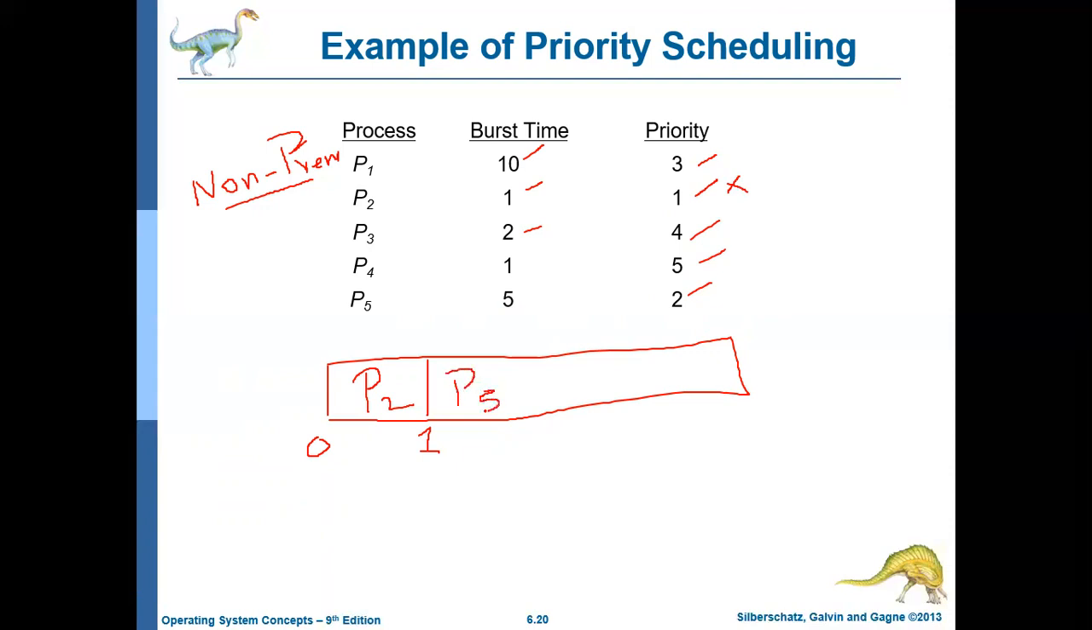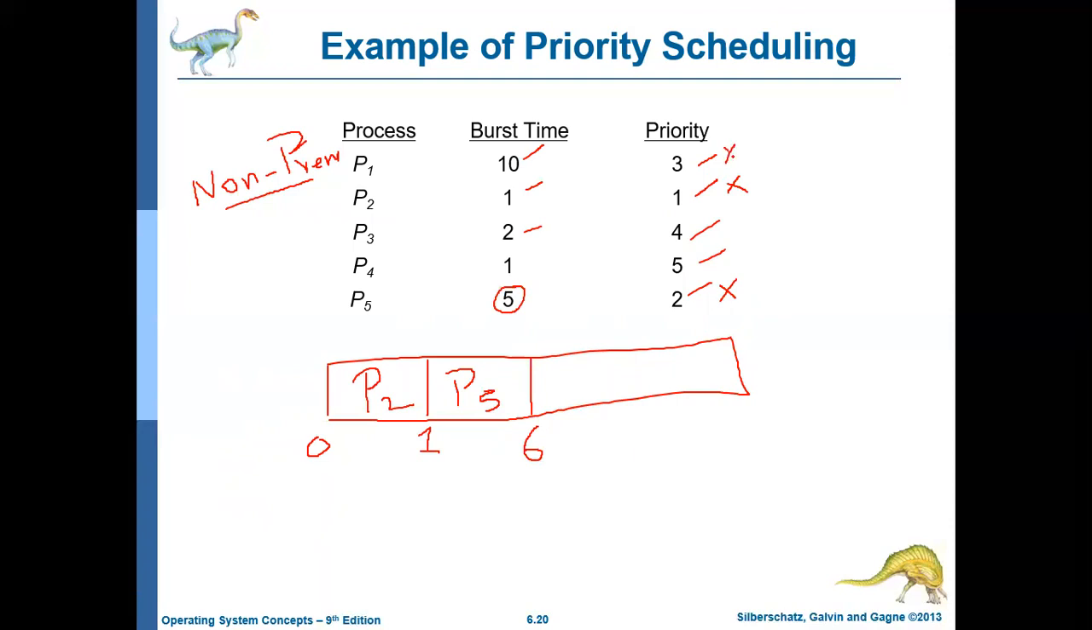Sorry, P5's burst time is 5 milliseconds. So it will execute for 5 milliseconds, that is from 1 millisecond, 1 plus 5, up to the 6th millisecond. Up to the 6th millisecond it will execute, then it is finished. Then the next highest priority is process 1.